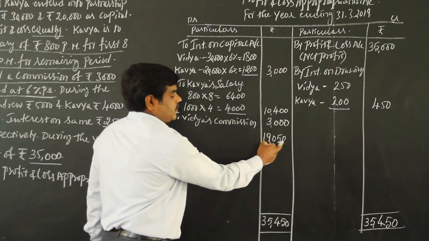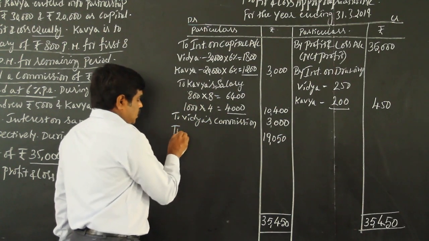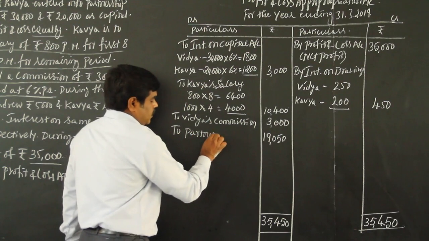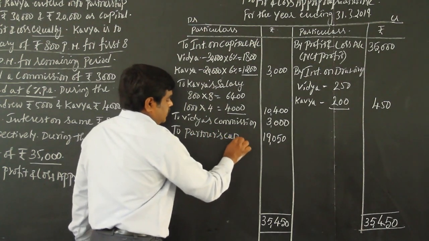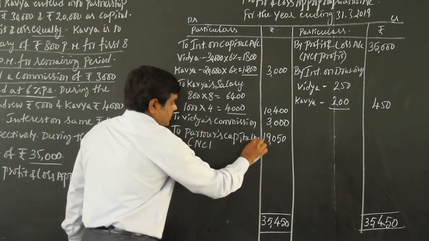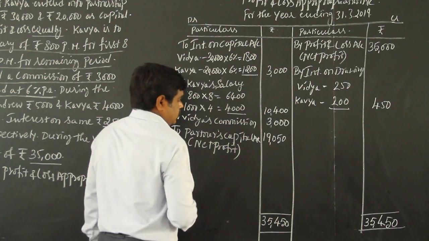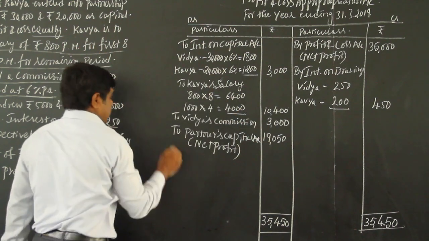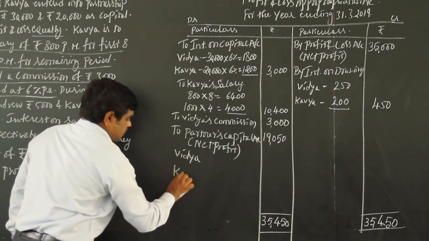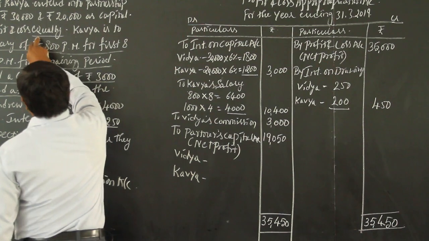This is called profit after adjustment. This is the profit you have to distribute to the partners. So to partners' capital account, net profit. So this net profit should be transferred to Vidya and Kavya. Vidya, next Kavya. So Vidya and Kavya are equal partners.